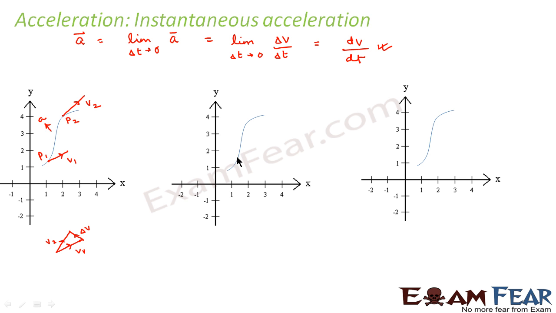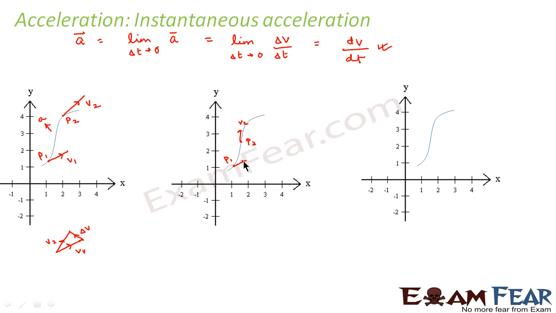Now let us suppose we reduce the time interval. Let us suppose that the starting point or the first position which we consider is P1, and the next position which we consider is P2, somewhat at this point. So the velocity will be in this direction.